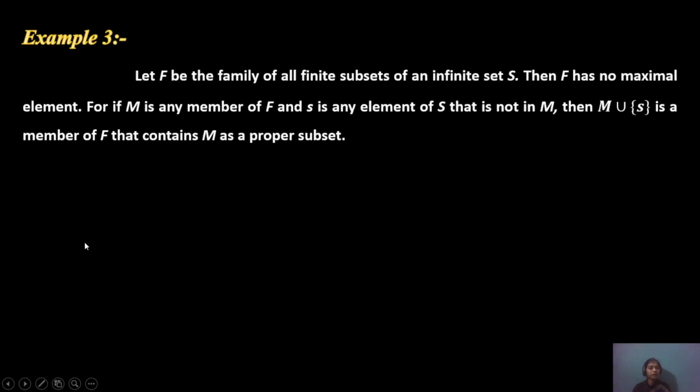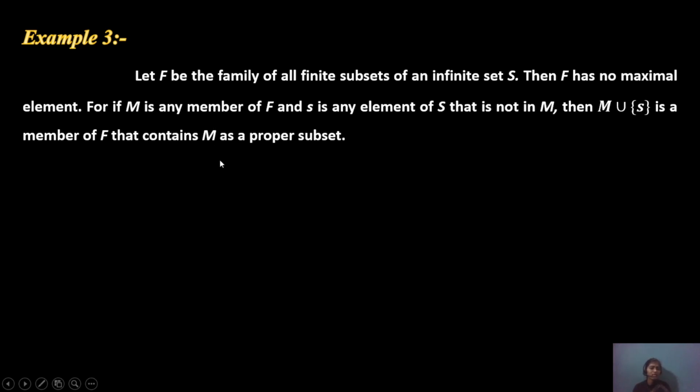Next example: let F be the family of all finite subsets of an infinite set S. F has no maximum element. If M is any member of F and s is an element of S that is not in M, then M union {s} is a member of F that contains M as a proper subset.